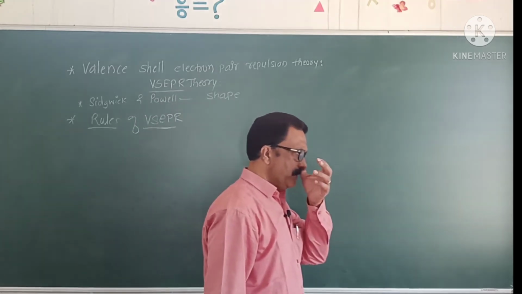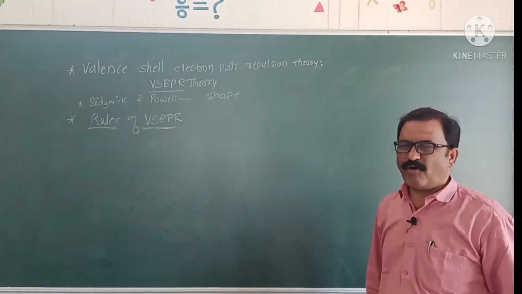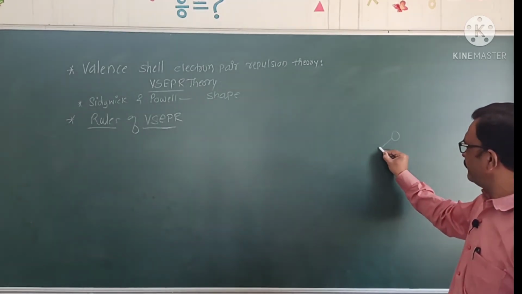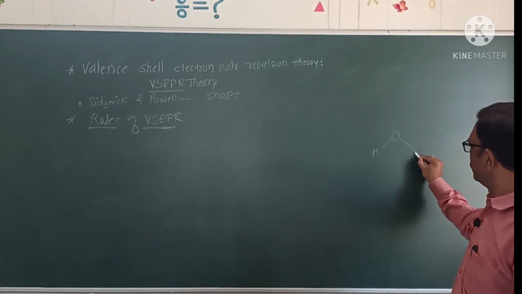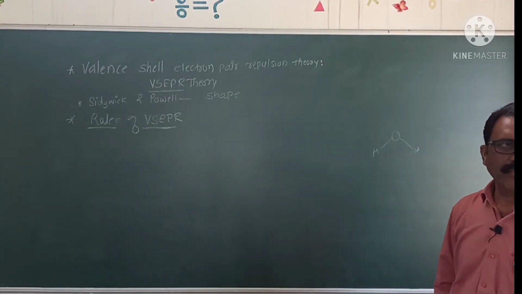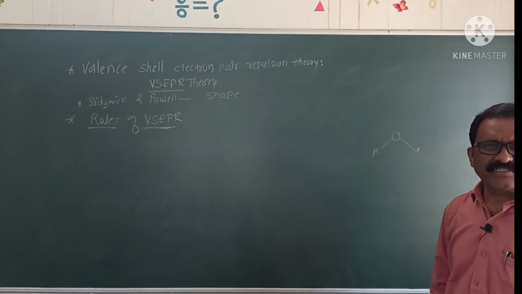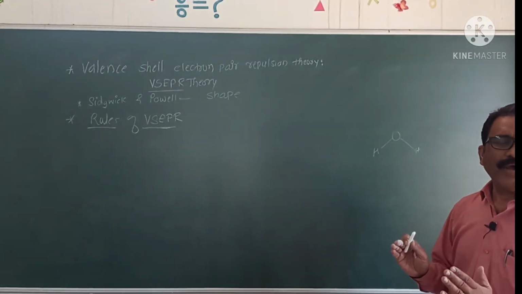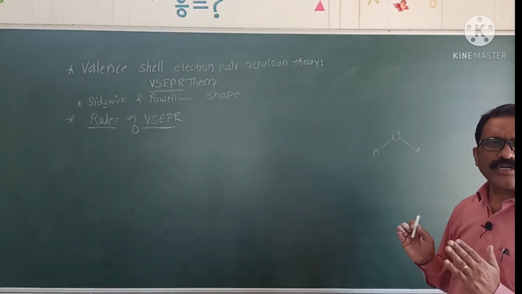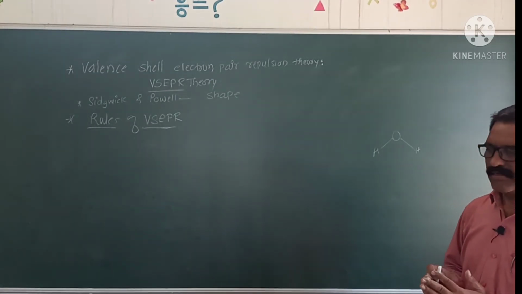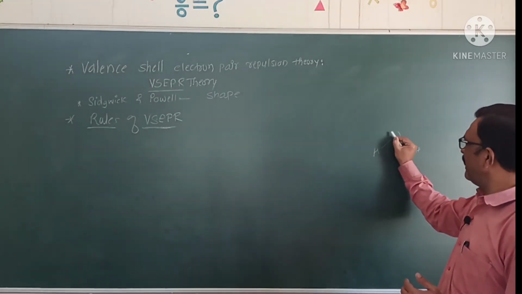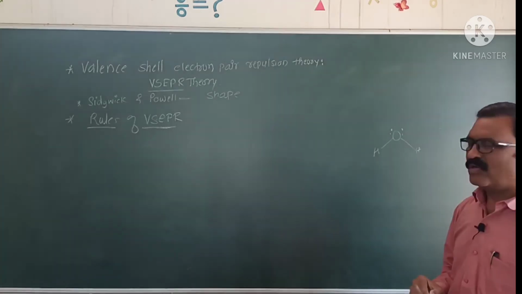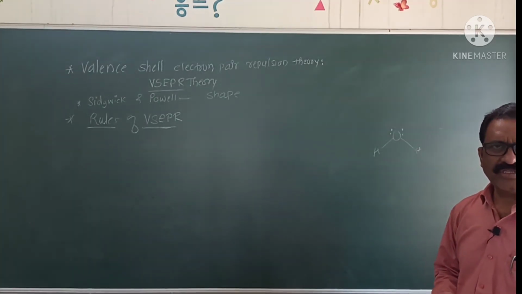For example, if we consider the formation of a water molecule: oxygen, hydrogen, hydrogen. Oxygen has 6 electrons in its valence shell, that is the outermost shell, atomic number 8. There are 2 pairs of non-bonding electrons.